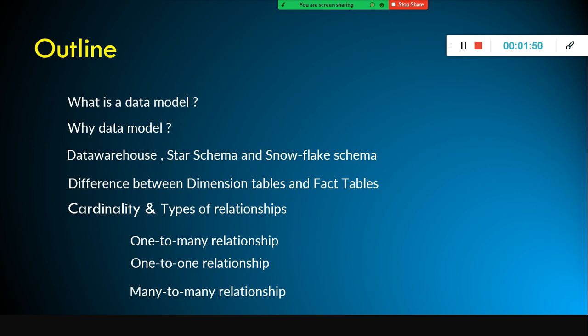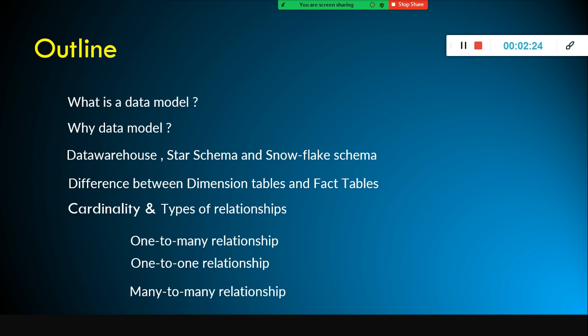At least you should know what a data warehouse is. And in the data warehouse, we create a star schema. Star schema is one type of data model design that is suitable for a data warehouse type of environment. And also we have something called snowflake schema, which is another type of model. It is more or less like star schema, an extension of star schema, that's all.